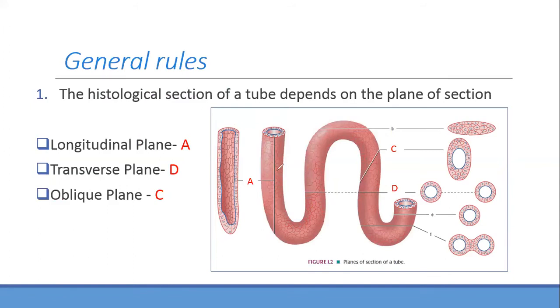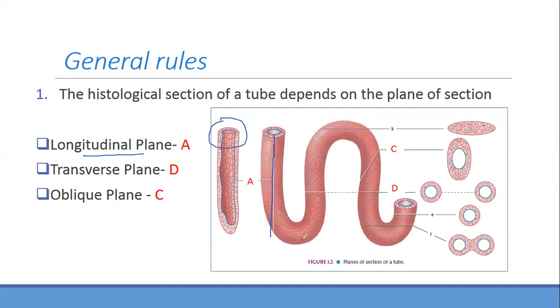There are certain rules you need to follow when you are going to see a histological section. If you have a tube-like organ, let's say a blood vessel, artery, vein, or duct, and you cut it vertically through it, it's called the longitudinal plane. And inside, when you see the section, it will look like this.